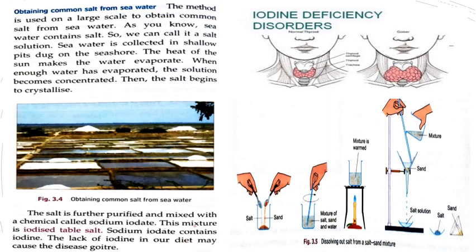The salt is further purified and mixed with a chemical called sodium iodate. Underline this point and always remember which chemical is used. It is sodium iodate. This mixture is iodized table salt. Sodium iodate contains iodine. The lack of iodine in our diet may cause the disease goiter. I have attached this image for your reference. Here you can see how iodine deficiency leads to the formation of goiter.